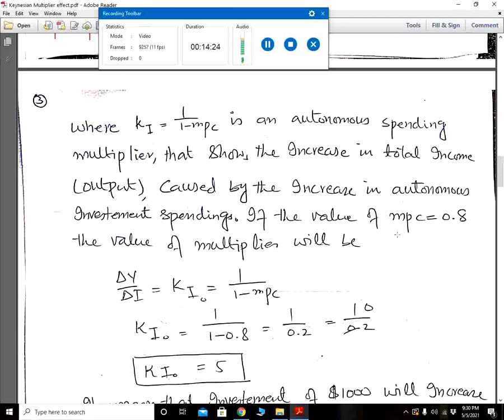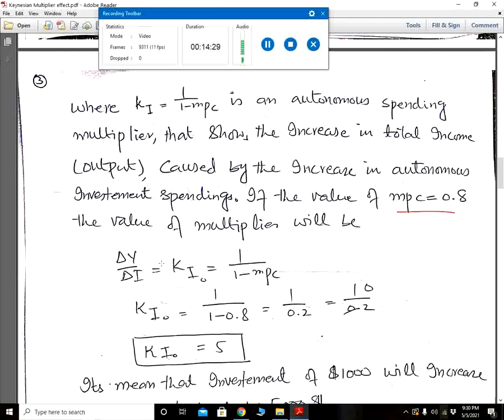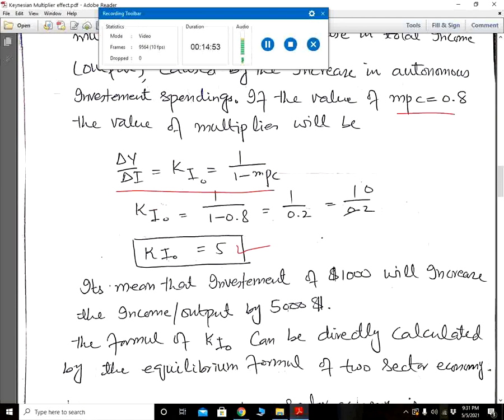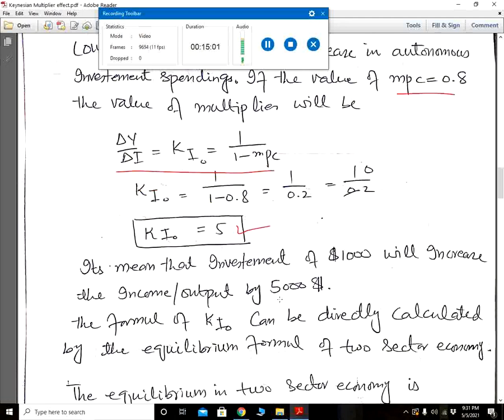If the value of MPC is 0.8, what will the value of the multiplier be? Putting the value of MPC in the multiplier formula, 1 divided by 1 minus MPC. So Ki naught, the autonomous investment multiplier, is equal to 1 divided by 1 minus 0.8, that is equal to 1 divided by 0.2. If we divide 1 by 0.2, the answer will be 5. It means that the investment of $1,000 will increase the income output by $5,000.